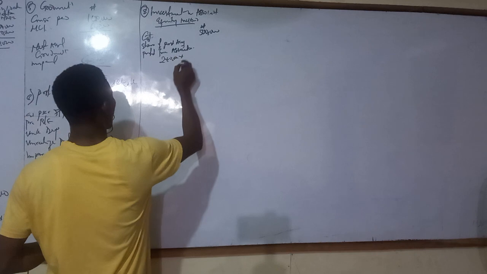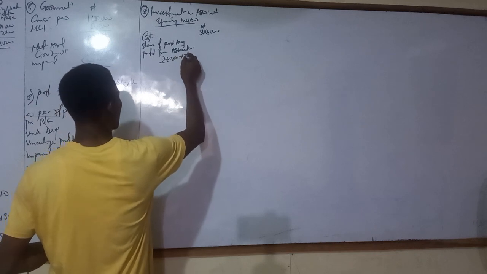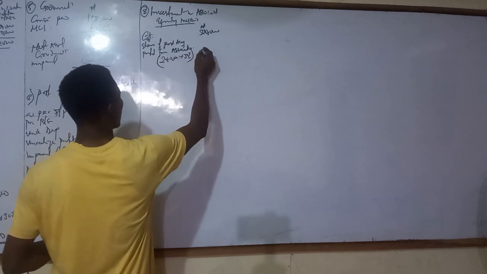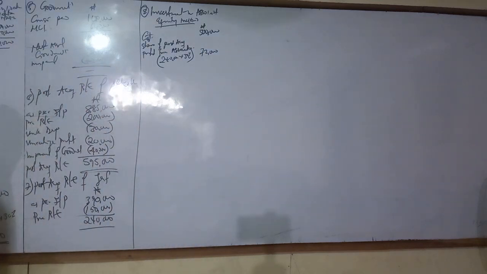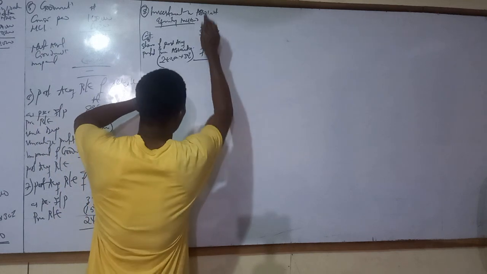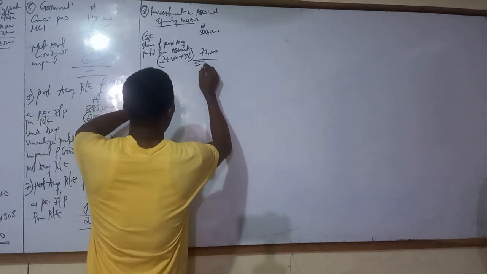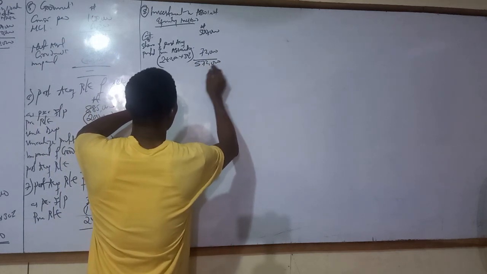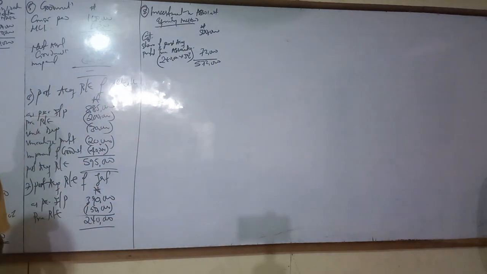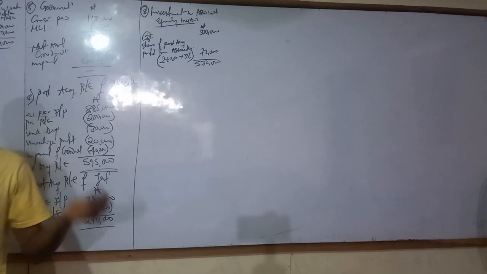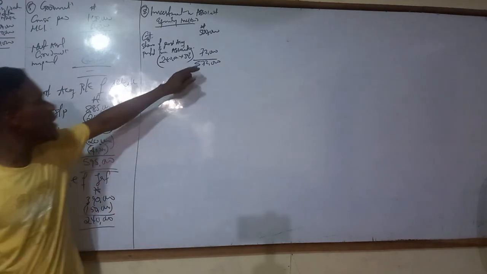240,000 multiplied by how many percent now? 30%. You get 72,000. Now, on a good day, if there is no other information, that should have been our investment. And by the way, 572,000 on a good day. If there is no information, no sales, no impairment on investment, that should have been our investment in associate.